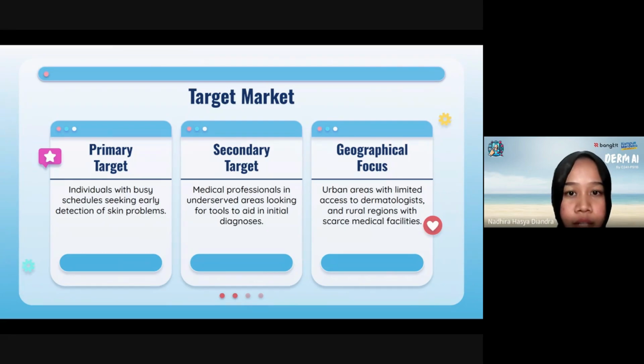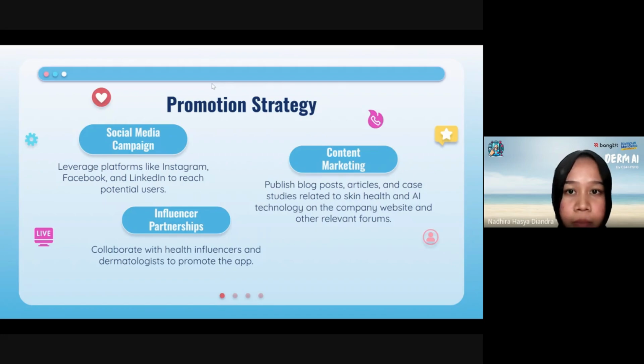Secondary target is for medical professionals in underserved areas needing initial diagnosis tools. Examples: rural healthcare providers and remote clinics. Third one is geographic focus: urban areas with limited access to dermatologists. Promotion strategy on digital marketing.